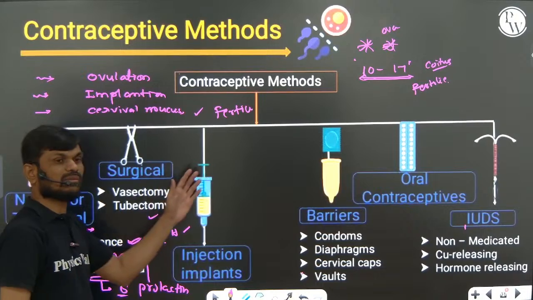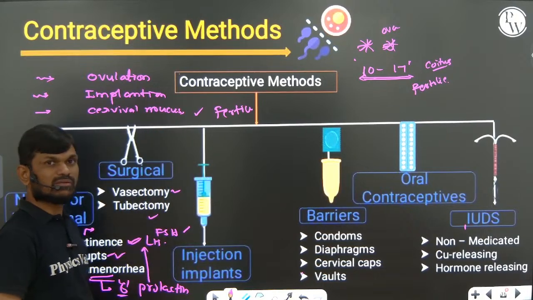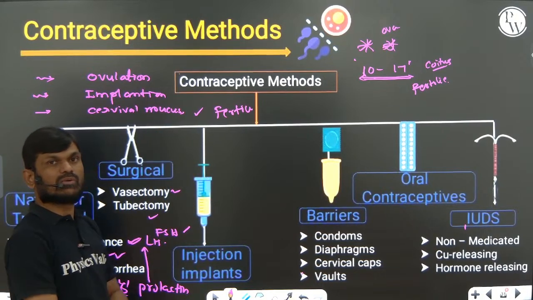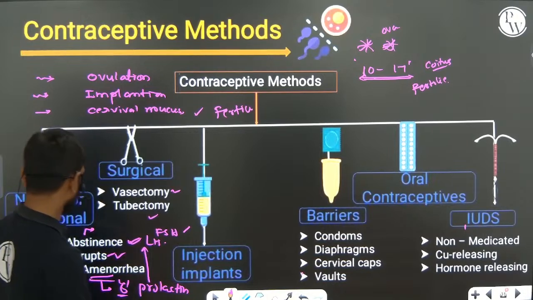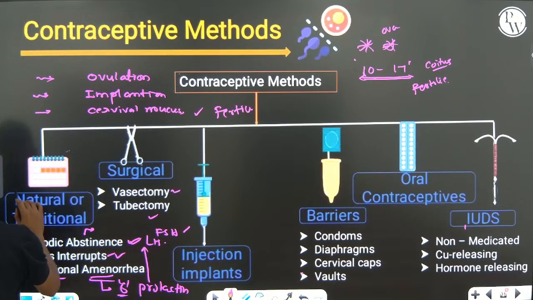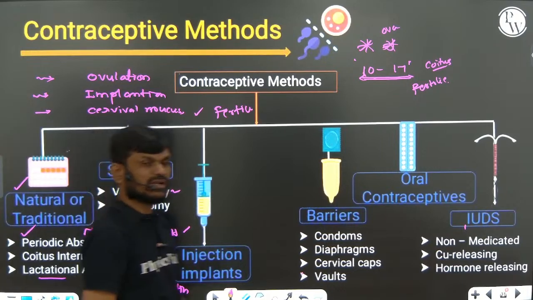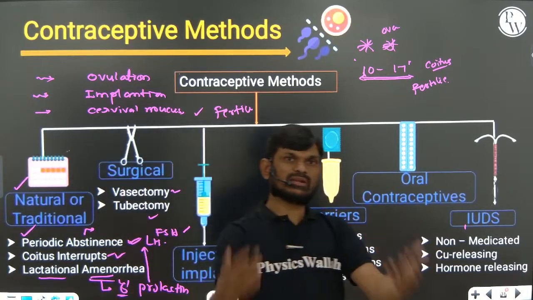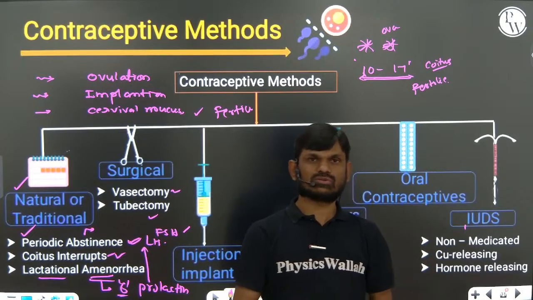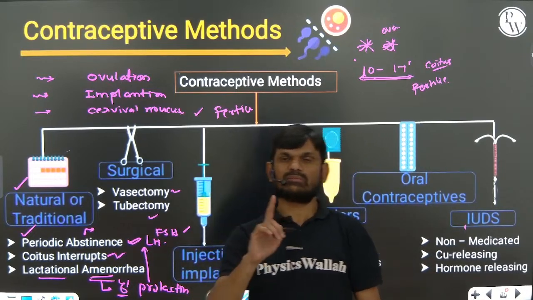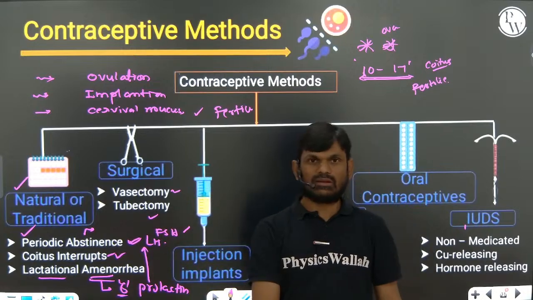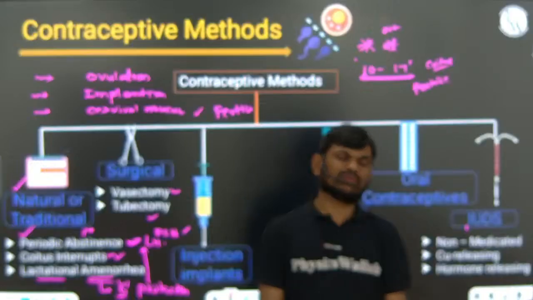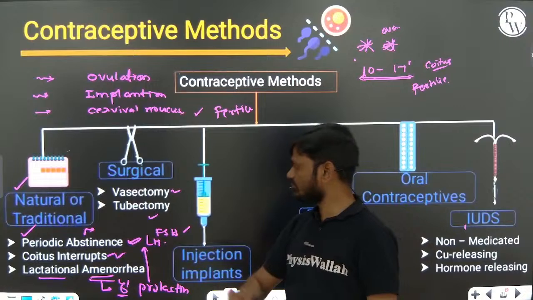Which of the following contraceptive methods has no side effect? That is the natural or traditional method, because we are not using any drug or device. So it is the safest method, but the problem is the high chance of failure.